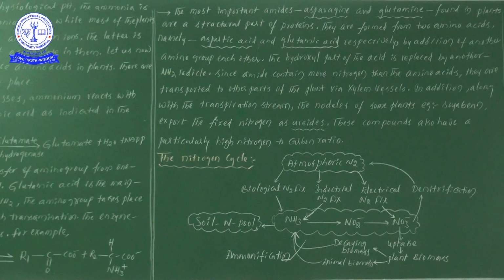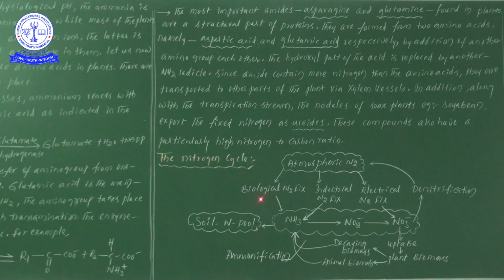And definitely more nitrogenous compounds can be seen than the carbon ratio. Later, from the nitrogen cycle point of view, it is easy, no need to remember it, just one time through. This is atmospheric nitrogen. There are different types of mechanisms for the fixation of atmospheric nitrogen in the form of ammonia and nitrates.